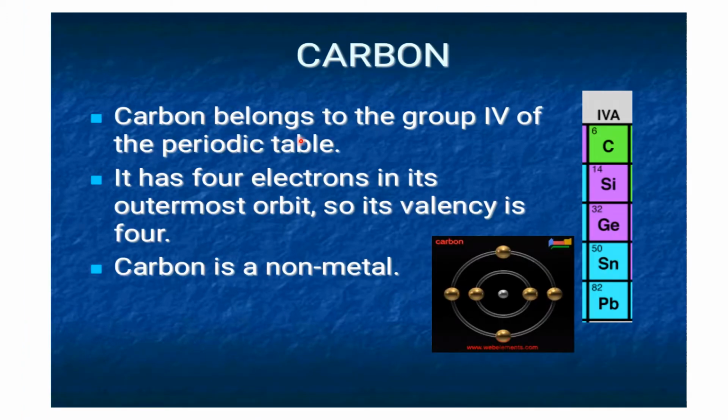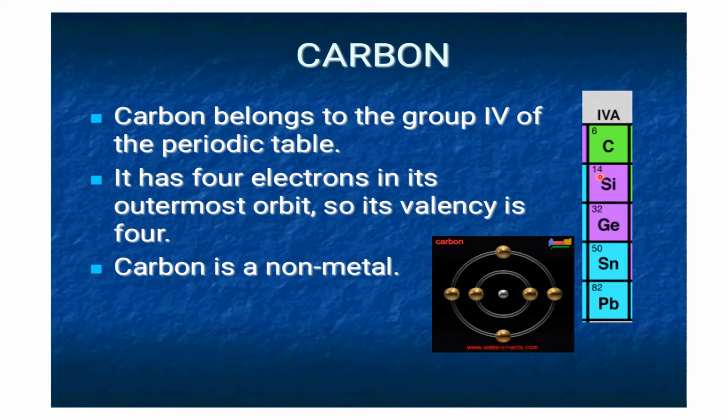Carbon belongs to the fourth group of the periodic table. It has 4 electrons in its outermost orbit, so its valency is 4. Carbon is a non-metal. Here you can see in this corner that the fourth group elements are carbon, silicon, germanium, tin and lead. Along with these, the other element, flerovium, is also present, but since it lies in the seventh period and is incomplete, these are the elements that are shown. Of these fourth group elements, carbon is in the first position.